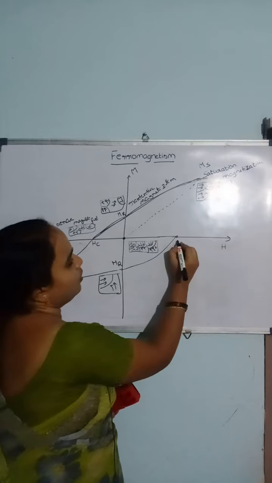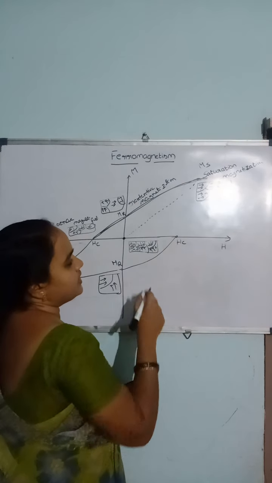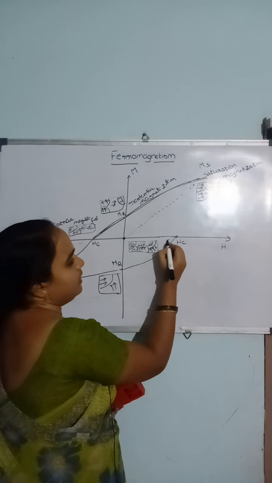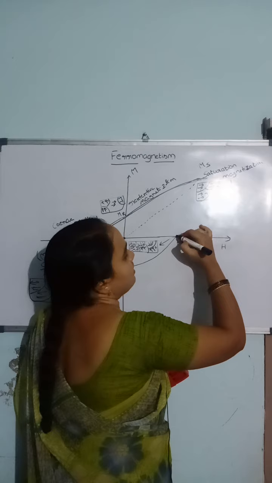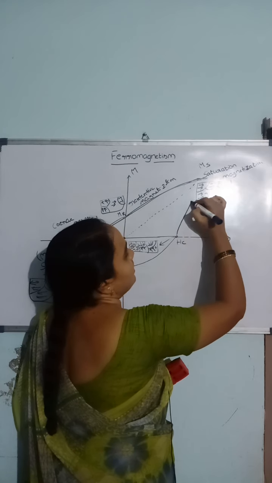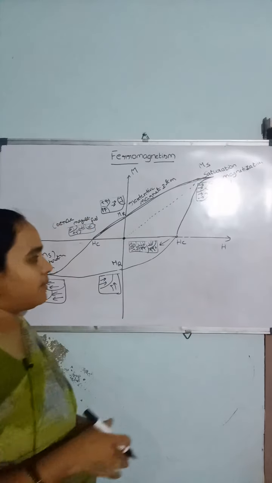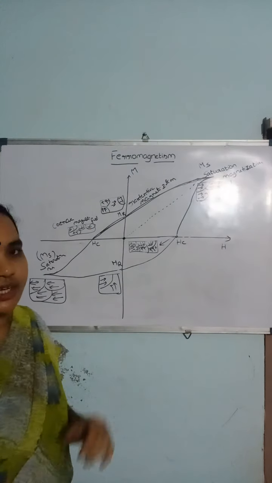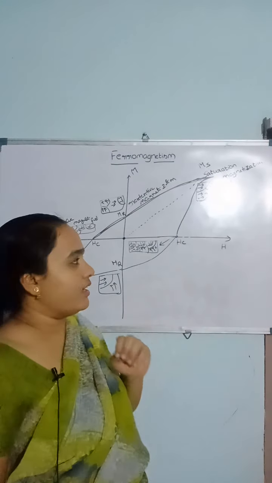Next, if you again increase the external magnetic field to a positive value, at a particular magnetic field called the coercive magnetic field, the magnetization is 0, that is the system will be like this. And if we further increase the external magnetic field, all the dipole moments will be oriented in the direction of the external magnetic field. This is the behavior of magnetization with the help of the external magnetic field.